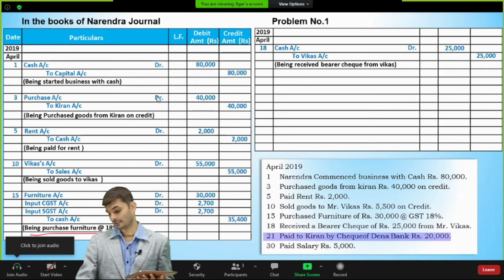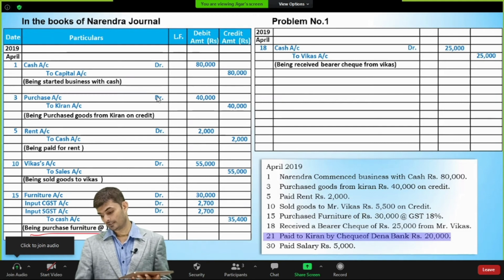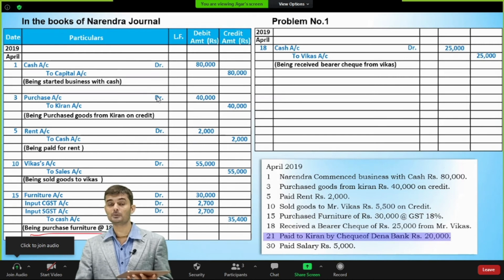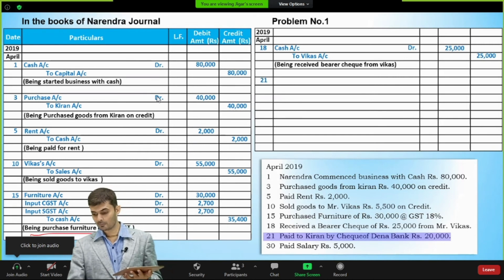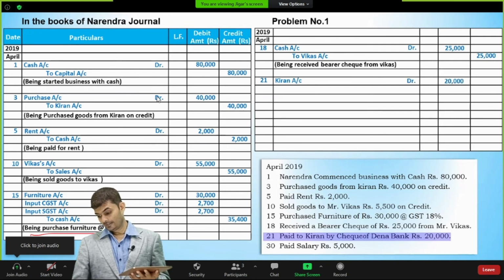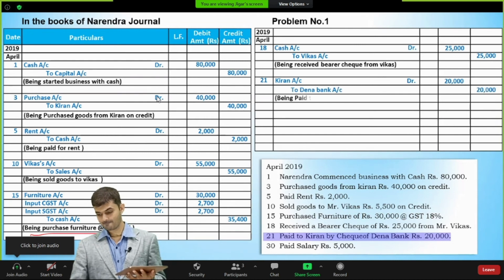Now moving on to the next transaction on 21st of April 2019, paid to Kiran by check of Dena Bank rupees 20,000. Now here both the accounts are personal accounts. So what rule will be applied? Debit the receiver, credit the giver. Who is receiving here? Kiran. So Kiran will be debited for 20,000 and Dena Bank is the giver, that's why it will be credited 20,000, right? So being paid to Kiran by check.